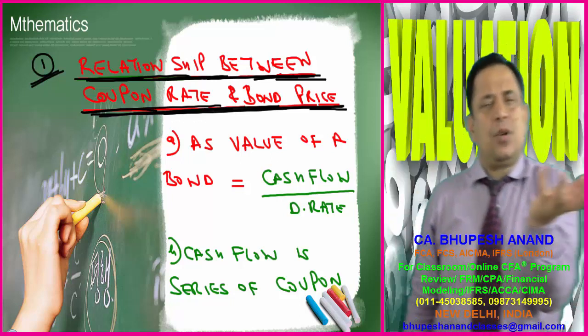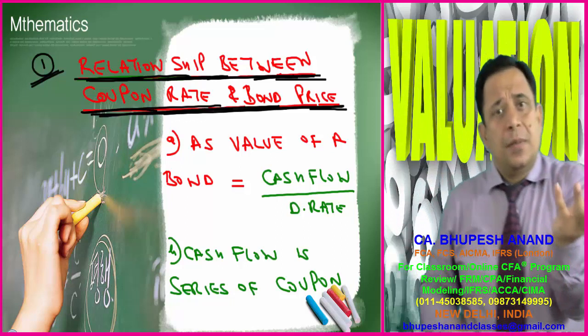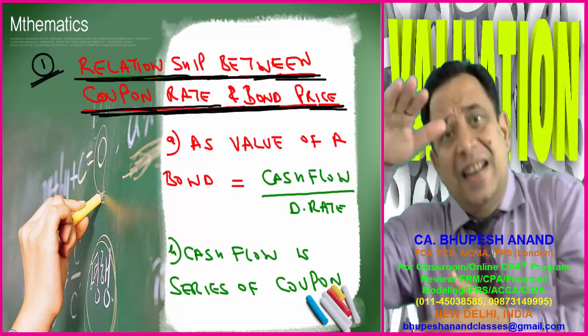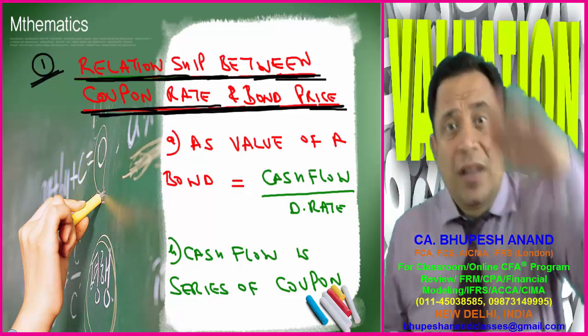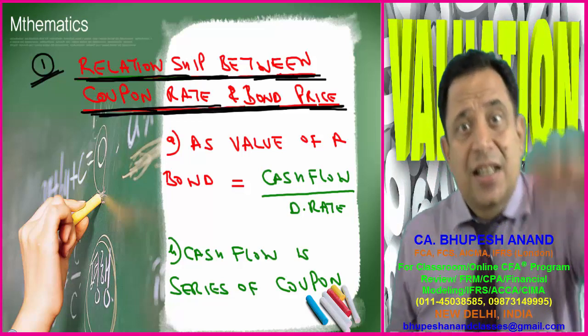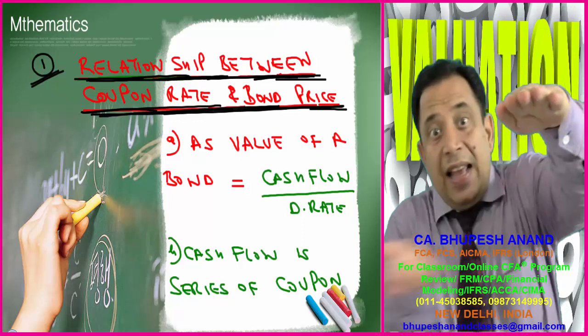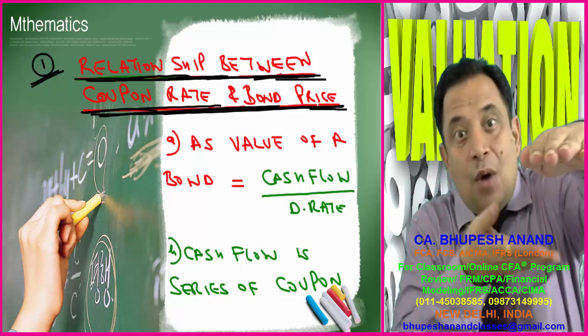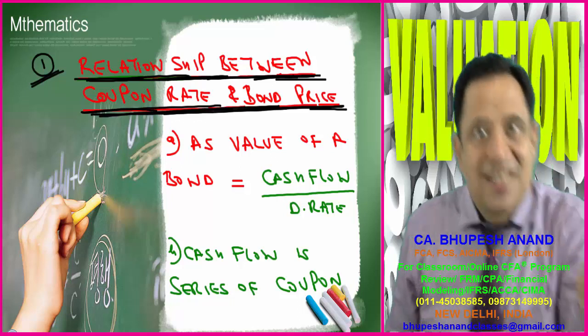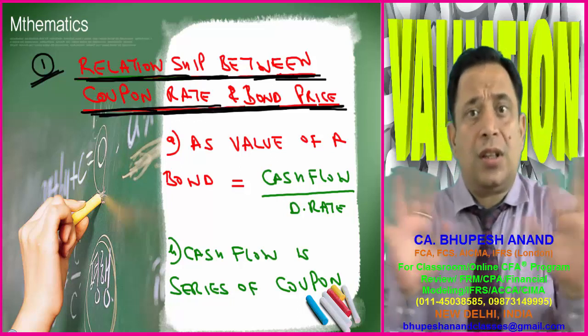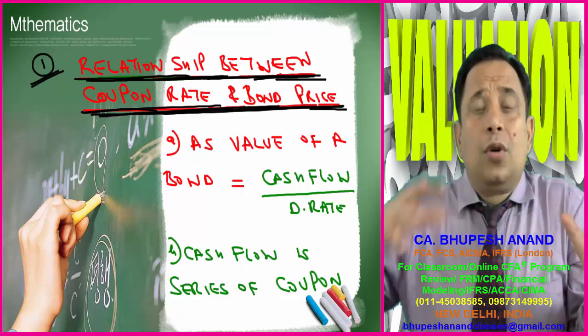It is very natural and very intuitive. Similarly, if the coupon rate decreases, the coupon amount decreases, the cash flow decreases, the numerator decreases, and other things remain same, the discounting rate is same, in that case the value of the bond will decrease. You getting my point? So there is nothing to learn here.